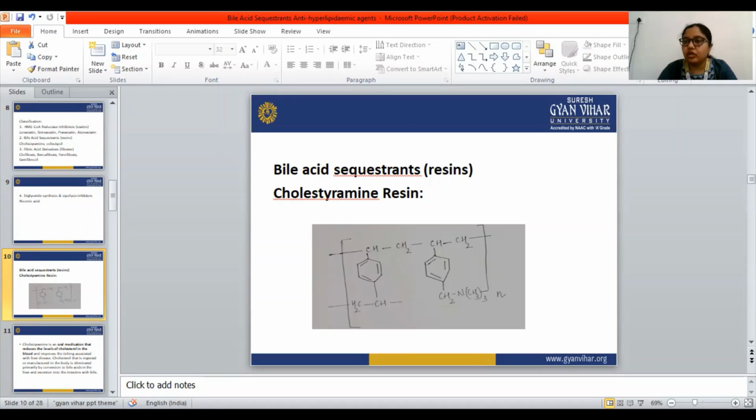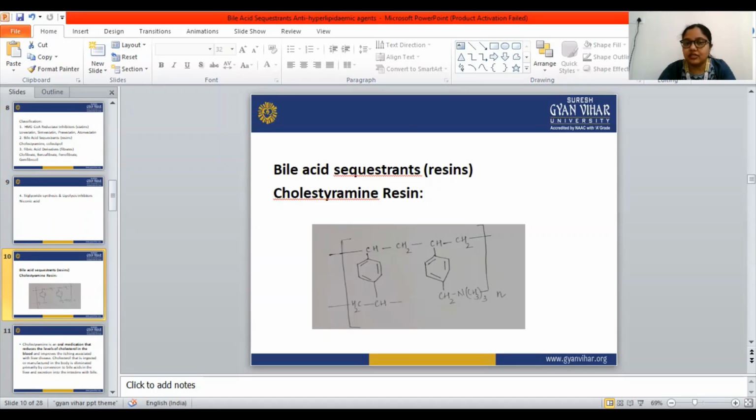They also inhibit the reabsorption of the bile acids, and thus cause a contraction of the bile acid pool, and that leads to increased bile acid synthesis.